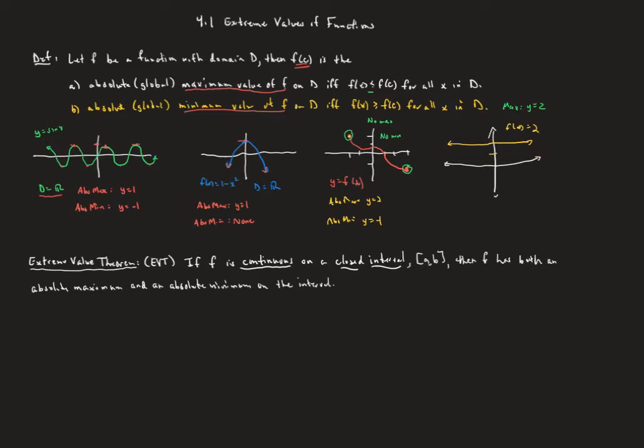Yes, that's true, and it is also an absolute minimum, because it is also less than or equal to all of the other y values. So a strange case indeed, where the absolute maximum is equal to the absolute minimum, but that can only happen when you have a horizontal line.